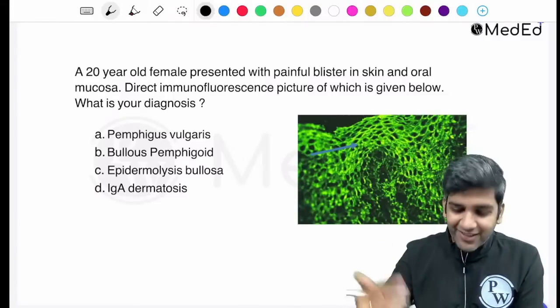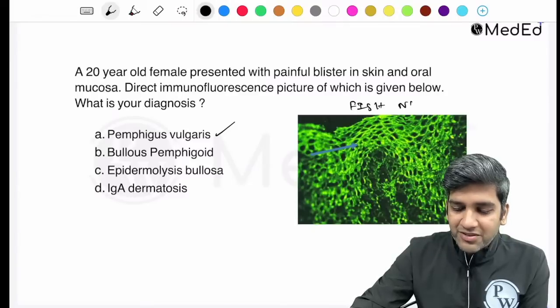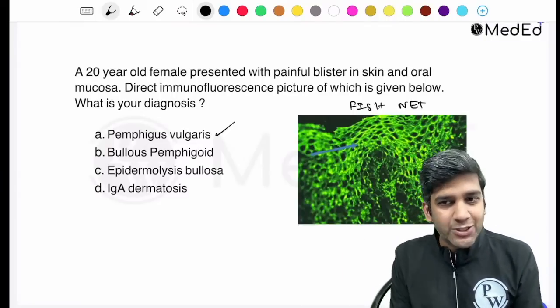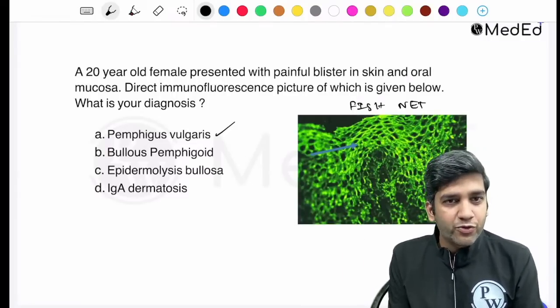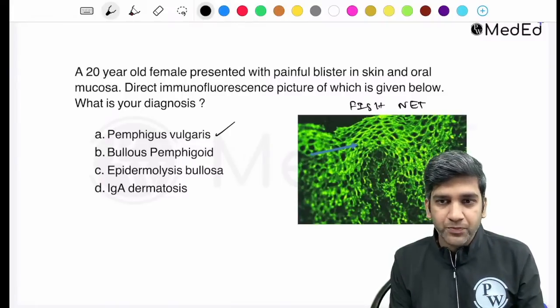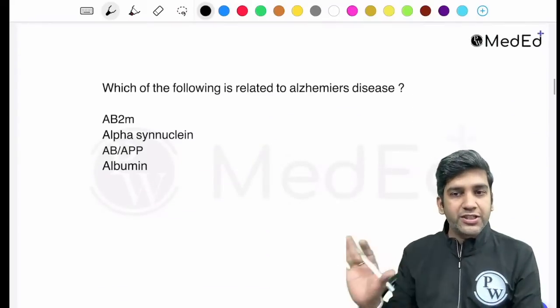Questions like these are straight up questions. You have your classical fishnet appearance. I'm sure you must have seen this image and shouted, yes, we know this answer. It's a classical case of Pemphigus vulgaris, direct immunofluorescence of IgG. Perfect. Okay, let's move on to the next one. This is not a difficult thing, I guess. Was this question there?